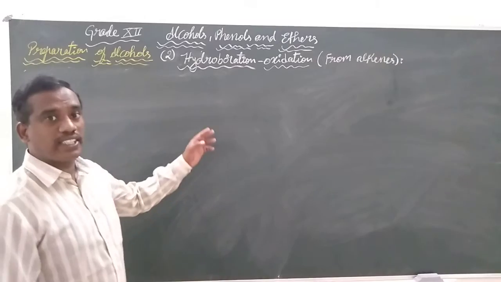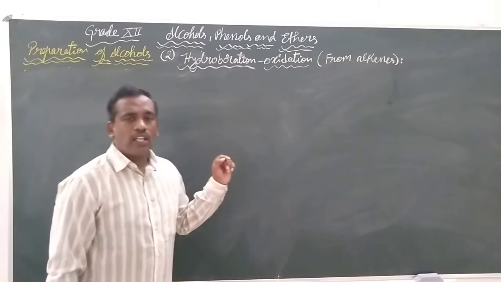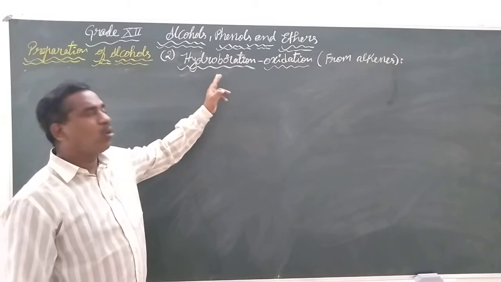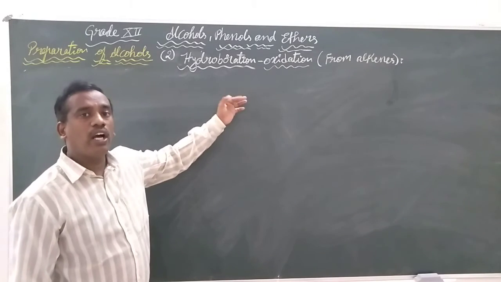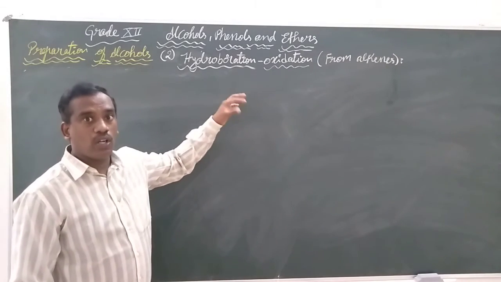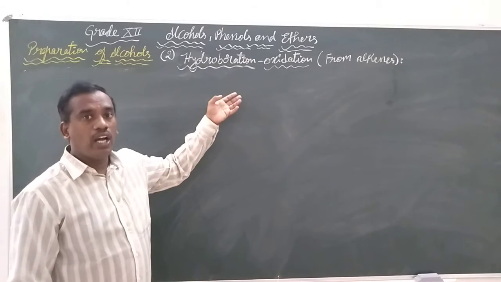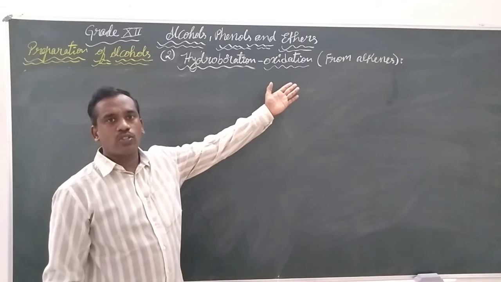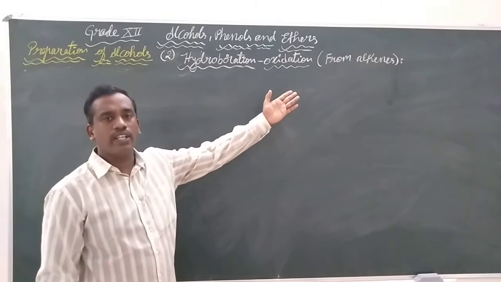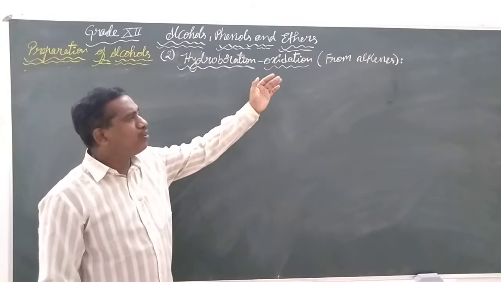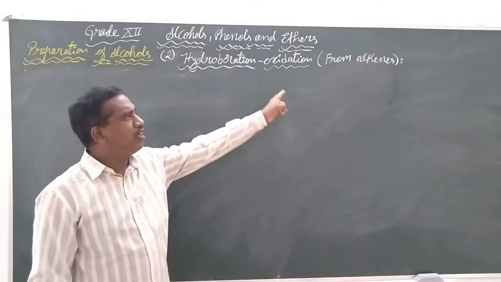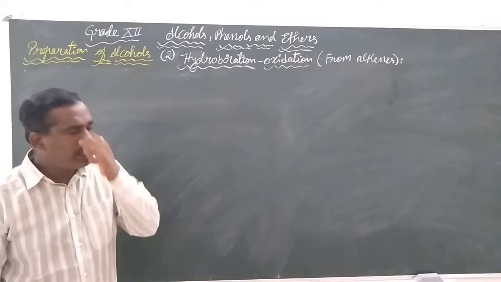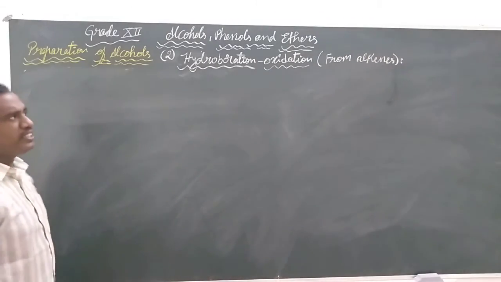So let us continue the second preparation of alcohol by the process called hydroboration. We are going to add hydrogen and also borane to the unsaturated hydrocarbon. Later we will be doing the process of oxidation for the intermediate that is obtained to form our alcohol. We will be doing all these from the alkene. So let us take two major points here.